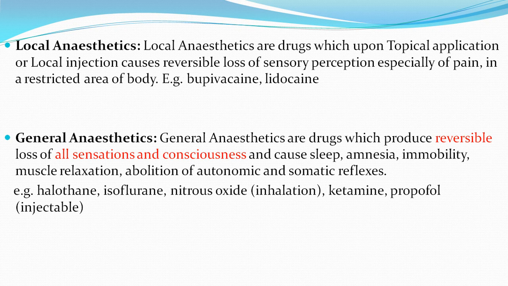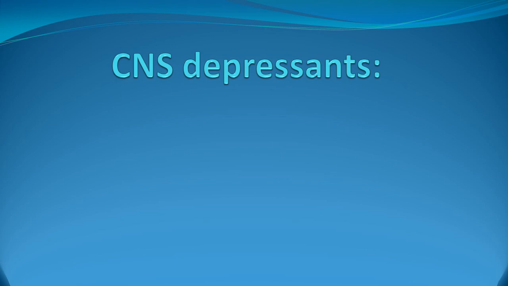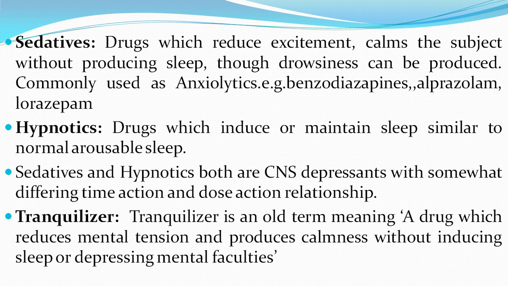as injectables. Now, what do you mean by CNS depressants? There are three definitions in CNS depressants. The first one is sedatives. Sedatives are the drugs which reduce excitement. They calm the patient or the subject without producing sleep. Please mind the words, they do not produce sleep. They only calm down the patient, although drowsiness can be produced. These are also known as anxiolytics. Examples are benzodiazepine, alprazolam and lorazepam.